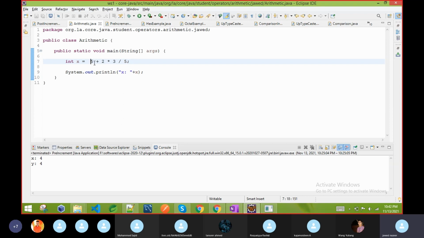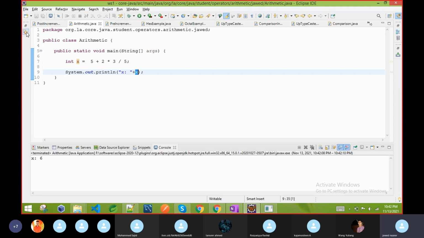So the output is 6, because this complete expression will return 1 and the other is 5. So 5 plus 1 is 6 is the answer. Not 6.2. In the real world scenario, it would give you 1.2. Okay, so this is the thing.